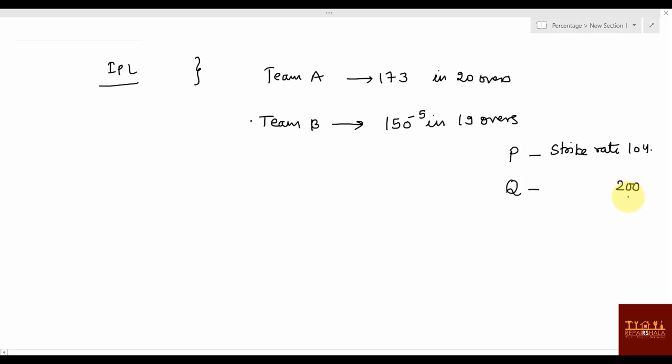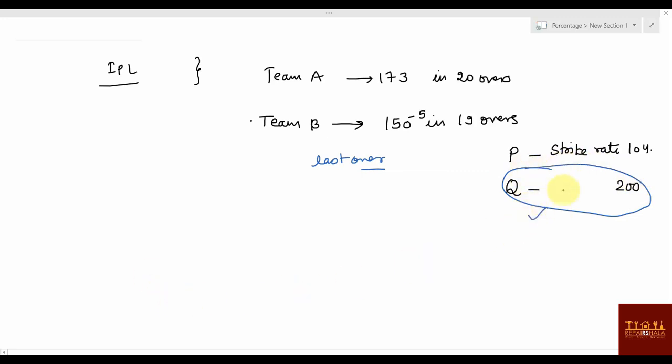So which one? If you follow IPL, in this last over which player do you want on strike to finish off so that team B wins? You will simply say, sir, Q should be on strike and he should play all the balls. Why?